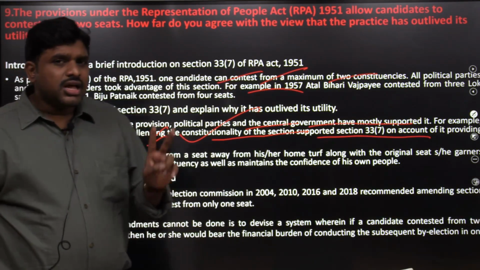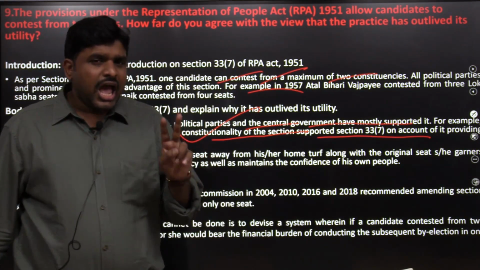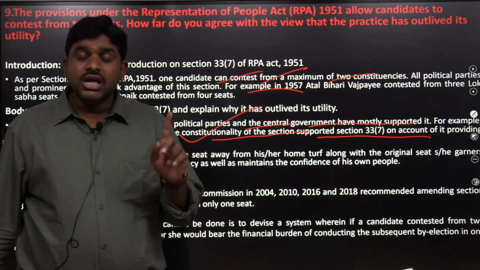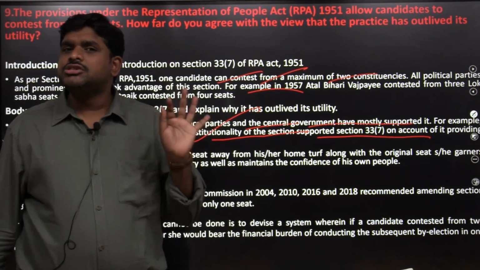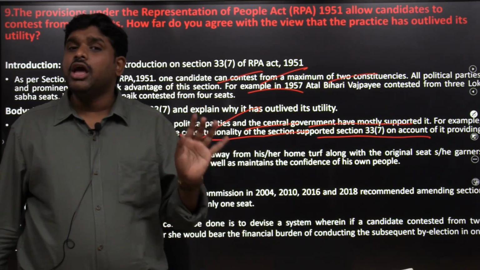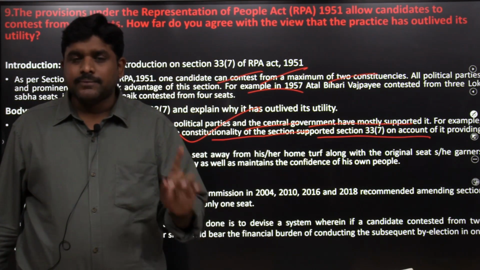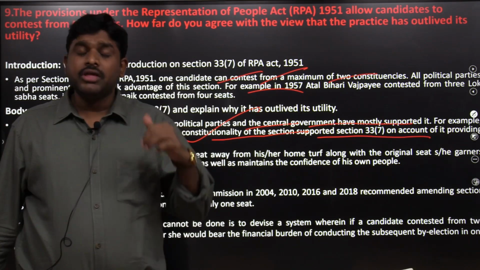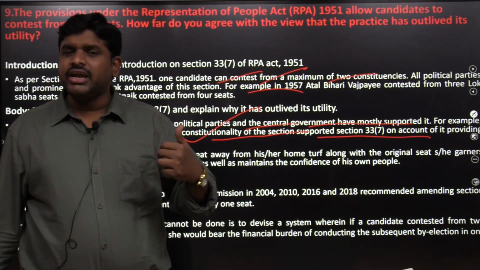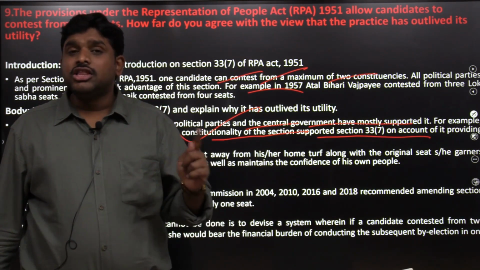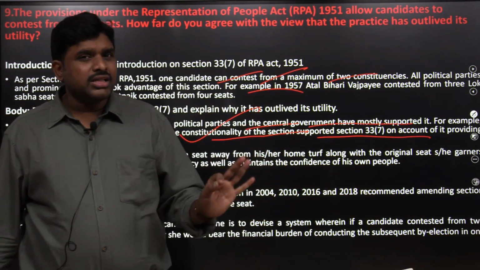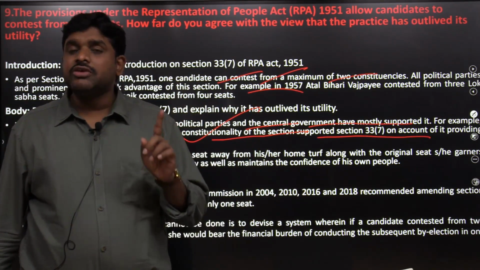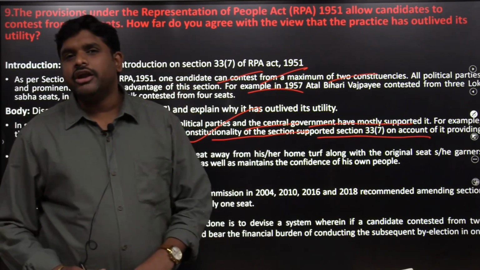If he is contesting from 2 seats and winning both, then when he resigns, the election expenditure needs to be borne by that person. That type of clause should come. The person who is so guaranteed, so confident, only then can he contest from 2 constituencies. So if we bring this, the number of people contesting from 2 constituencies will be reduced.